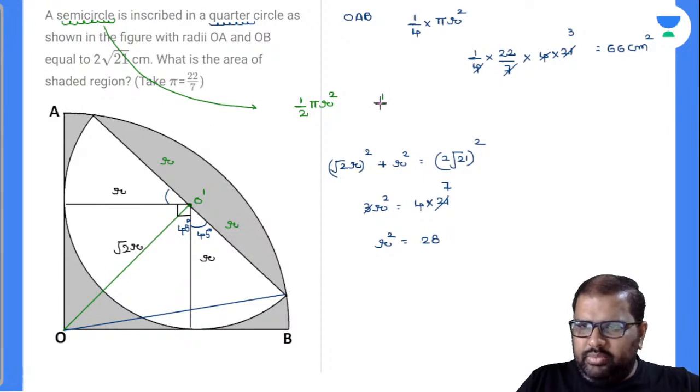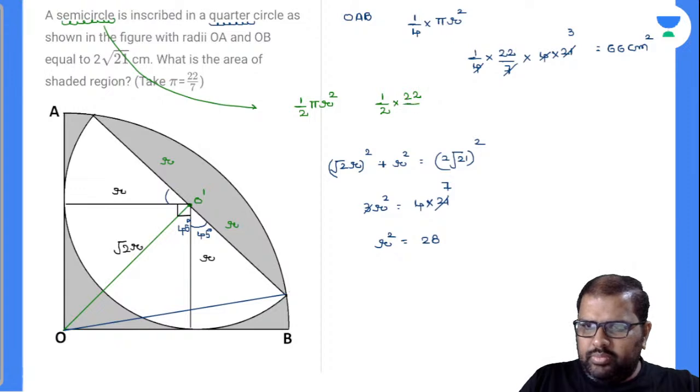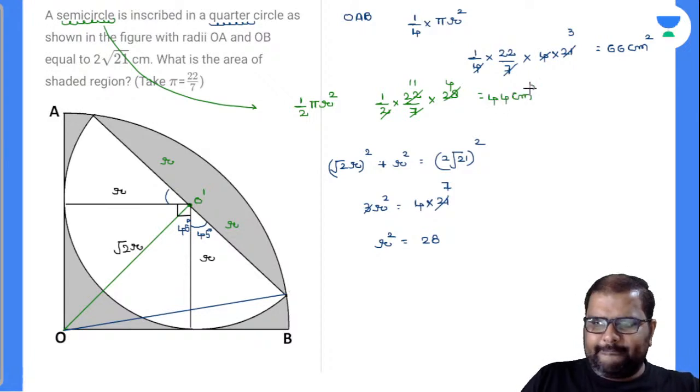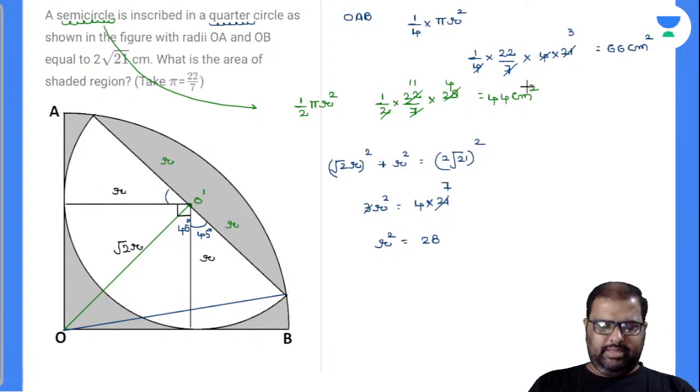We'll substitute the same value here. 1 by 2 into 22 by 7 into r square value, which is 28. 7 ones are 7, 7 fours are 28, 2 ones are 2, 2 elevens are 22. Is it 44 centimeter square? What is the question asked? Closely observe there. What is the question asked?